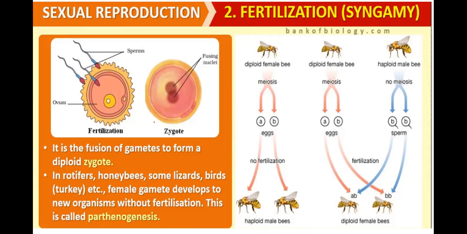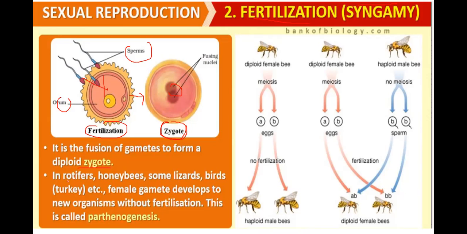Now, fertilization. This is a sperm, the male gamete, and this is an ovum, the female gamete. They will fuse together. That process is called fertilization, and after fertilization, it will develop into a zygote. The fusing nuclei will produce a zygote. Fertilization is also known as syngamy. So it is the fusion of gametes to form a diploid zygote.